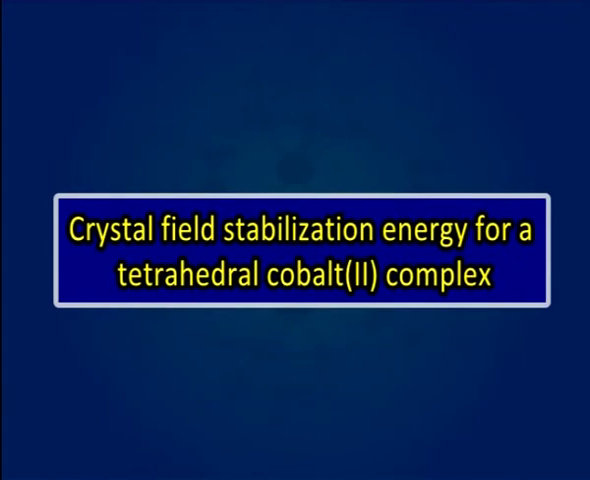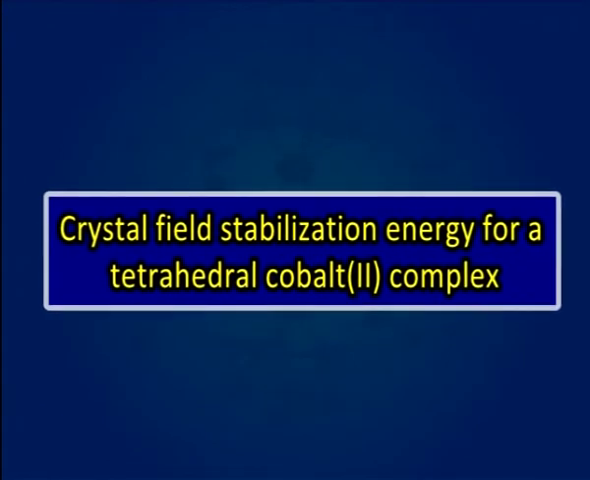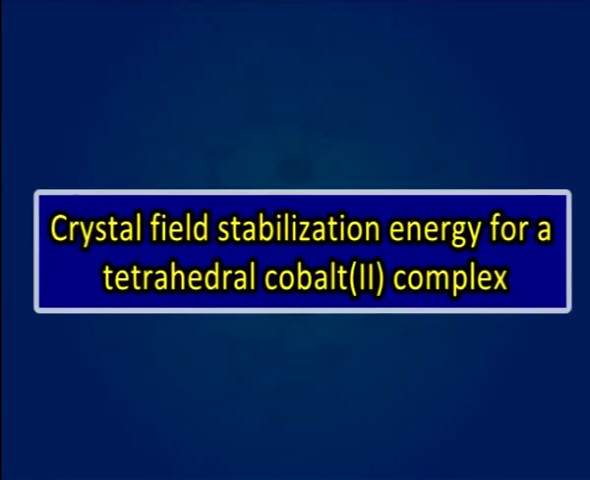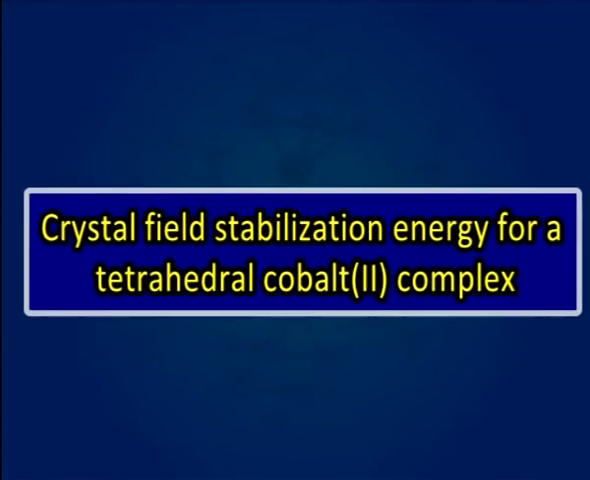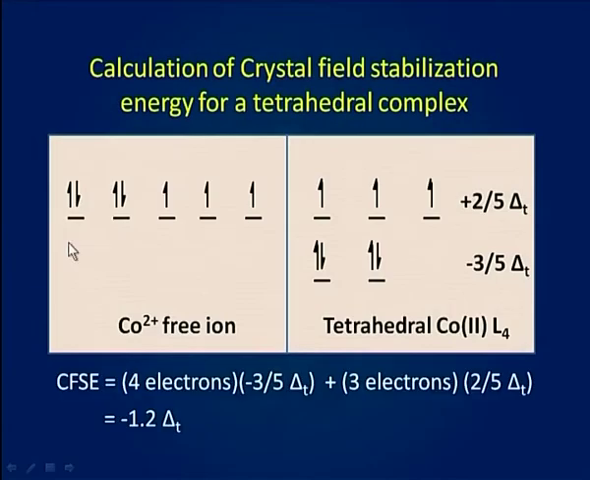Let us calculate the crystal field stabilization energy for a tetrahedral cobalt 2 plus complex. You know that cobalt 2 plus is a d7 ion. The electronic configuration of the free ion and the tetrahedral complex are shown here. Here you can see the electronic configuration of cobalt 2 plus in free ion, and here the electronic configuration of cobalt 2 plus in tetrahedral field.